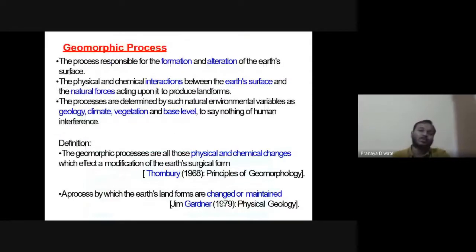So what the geomorphic process is saying is that it is the process responsible for the formation or alteration of the earth's surface, the physical and chemical interaction between the earth's surface and the natural forces acting upon it to produce a landform. The processes are determined by natural agents and environment, and geomorphic processes are those which involve physical and chemical changes.